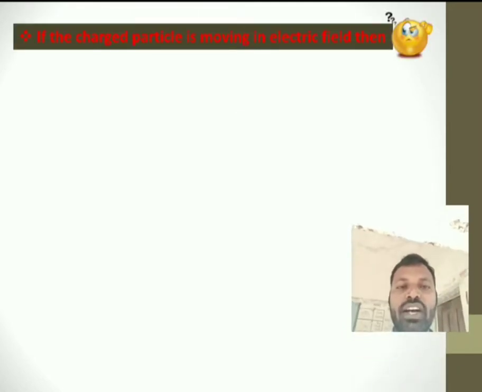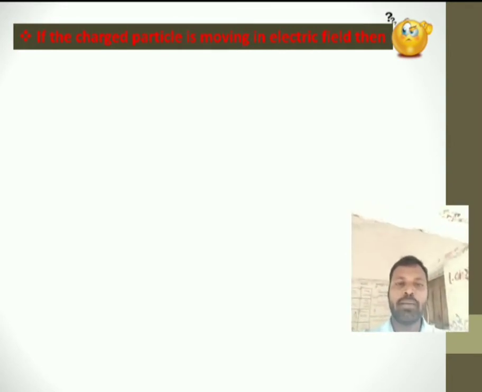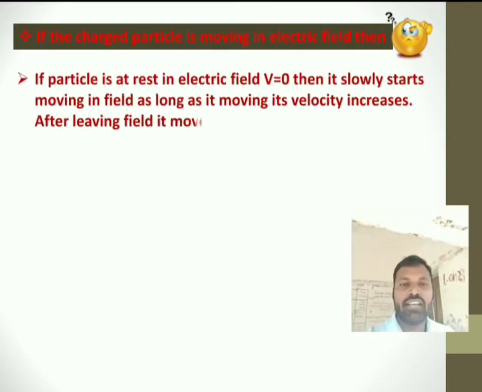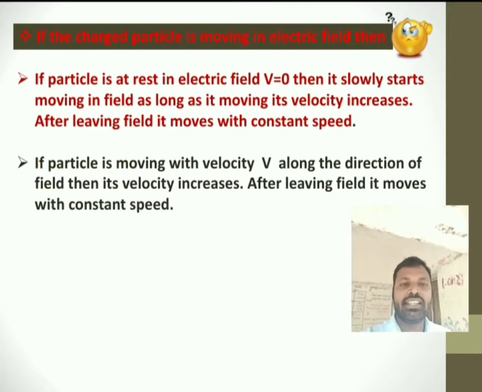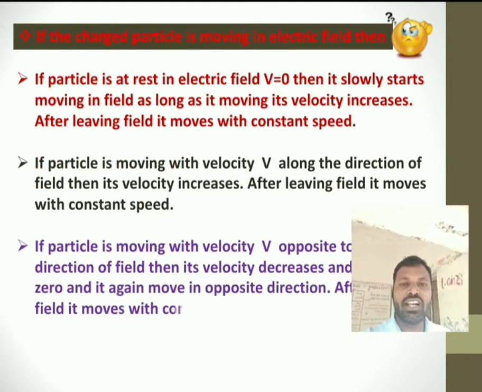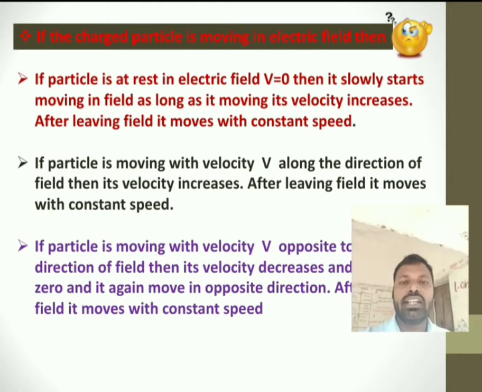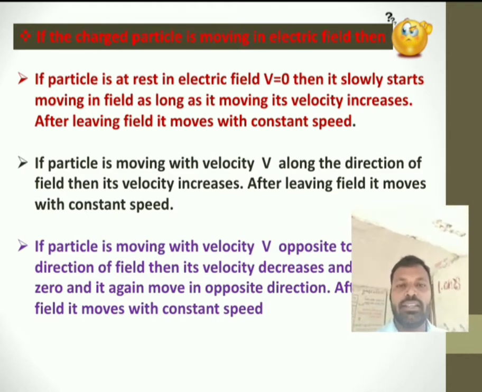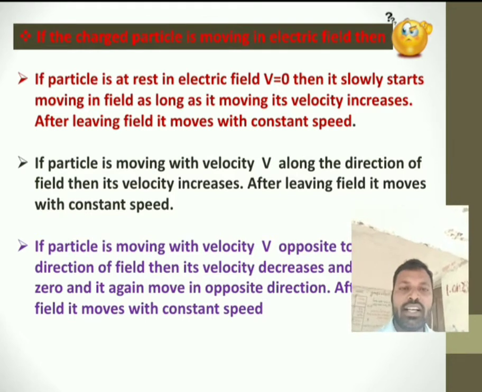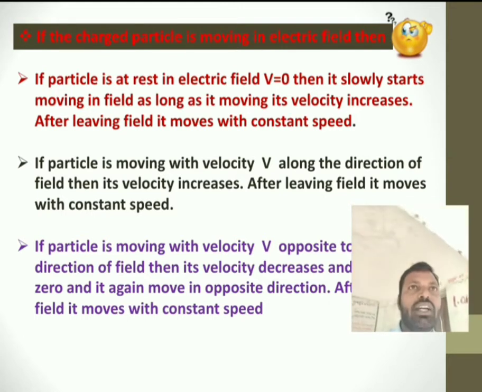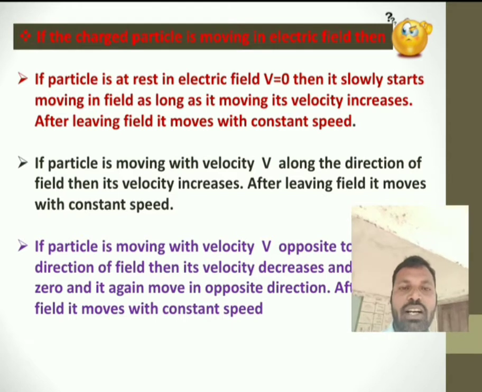Okay. Now, finally, if a charged particle is moving in an electric field, what happens? First, if the particle is at rest, then it slowly starts moving and its velocity gradually increases and it moves along the direction of the electric field and it leaves with a constant speed. Second, if the particle is moving with velocity v along the direction of the electric field, then its velocity gradually increases and it moves with a constant velocity after leaving the field.